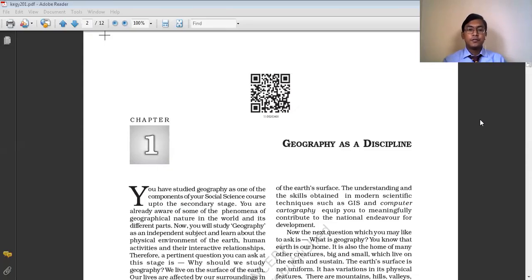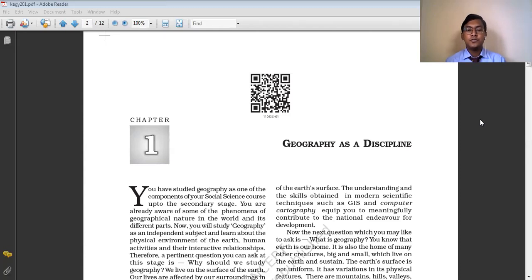So students, we are going to start chapter number 1, Geography as a Discipline, from the book Fundamentals of Human Geography. In this chapter, we are mainly going to discuss geography as a subject for the higher classes. Here, we will be mainly discussing the subject matter of geography. How did the subject of geography come into existence? How is geography interrelated with the other different branches of social science and the science subjects? And we'll also be discussing the different branches of geography.